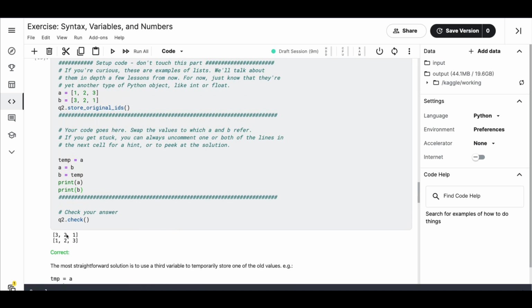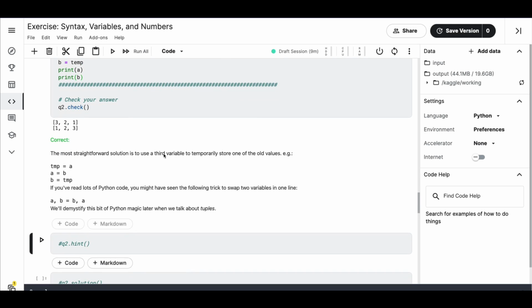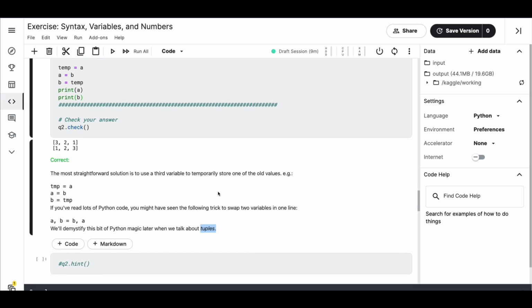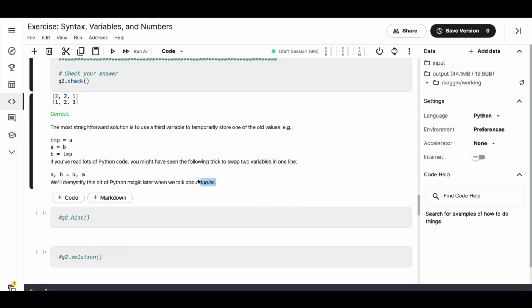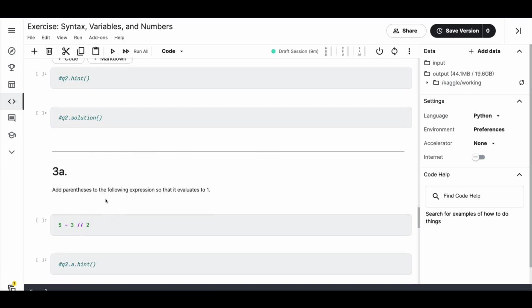Because our A has 3, 2, 1 and B has 1, 2, 3. So the most straightforward solution is to use a temporary variable, and you would probably use it a lot. But another nice trick that you may not know is something like this. This is quite simple, more Pythonic. So you would see this word Pythonic a lot, and this is using tuple, whatever you would like to call tuple. So you just swap the variables like this. It's quite simple, right? Unlike other programming languages like what I did, you can simply use tuple and then swap the variables. That's quite intuitive.